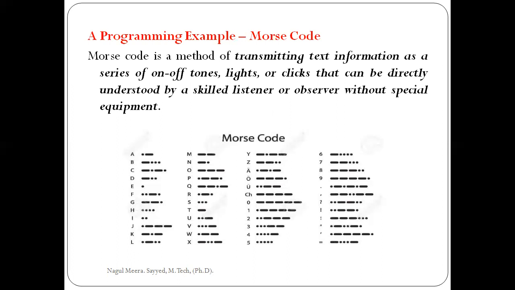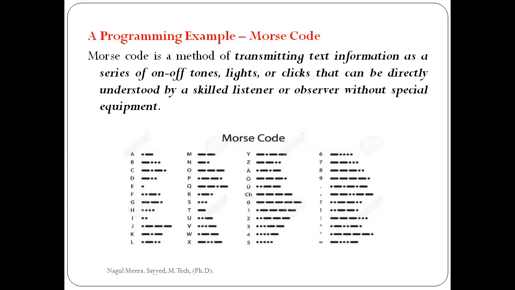On-off tones or lights. Simply, if you take any traffic signals, they depend upon timings or upon the situation of the traffic. Those lights are on or off like that. So Morse code is used to develop those types of traffic signals or tones.